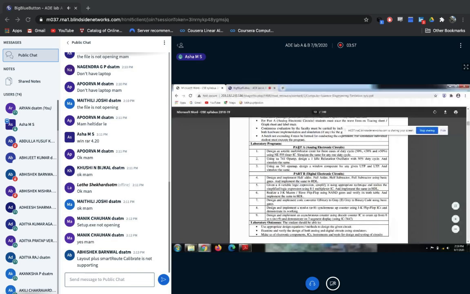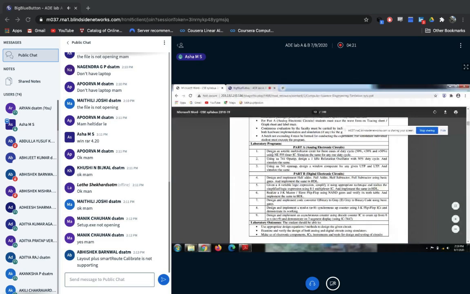Now we are looking at part A, the software part. If you want to do the hardware part, you have to come to the college, use the hardware components, break up the circuit and retrieve the values. So that's the reason it's not possible for us to do online, and that's why we have started with the software part.